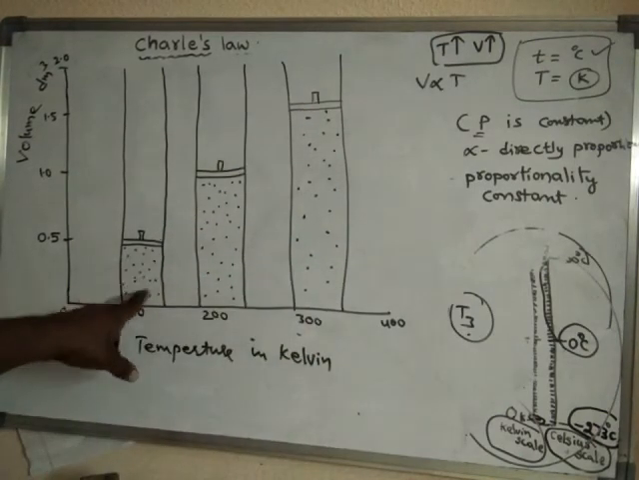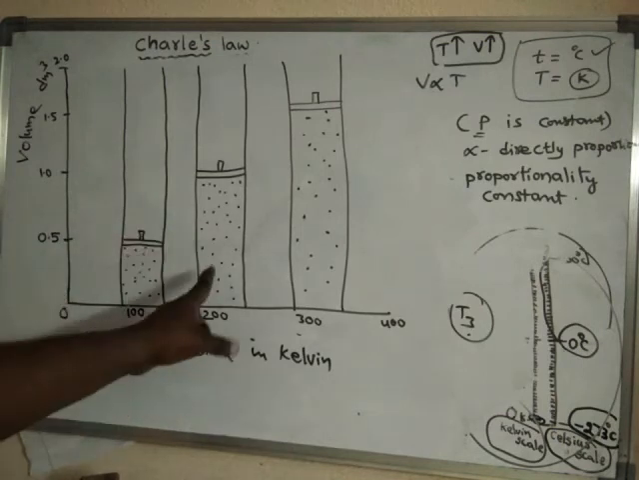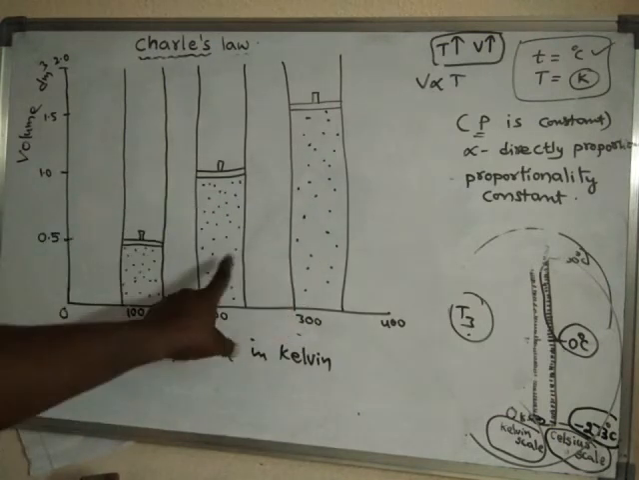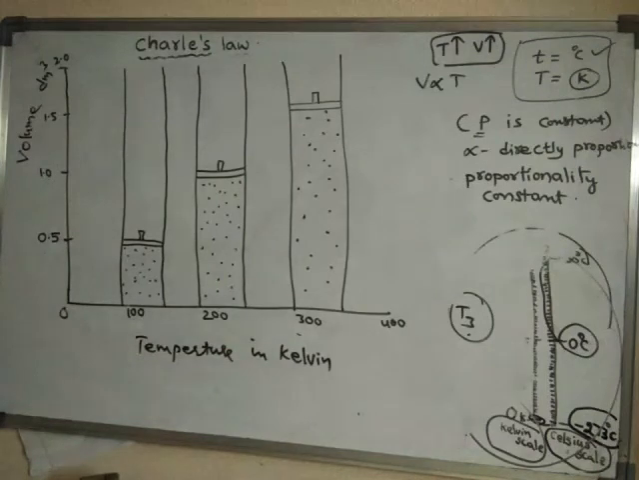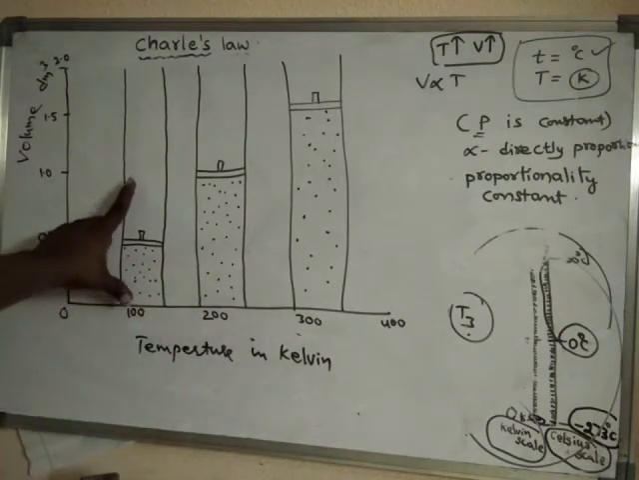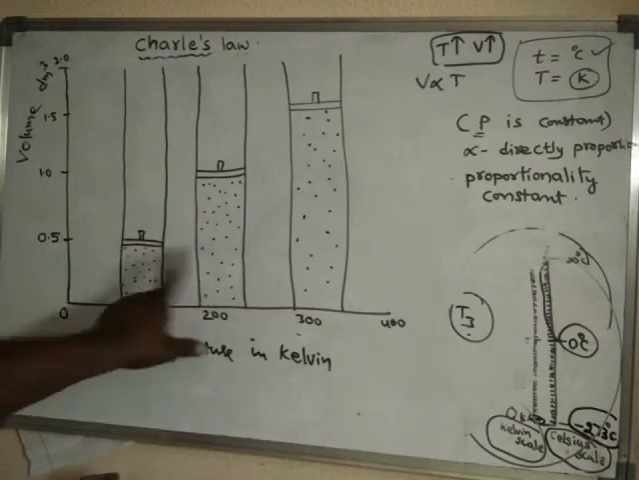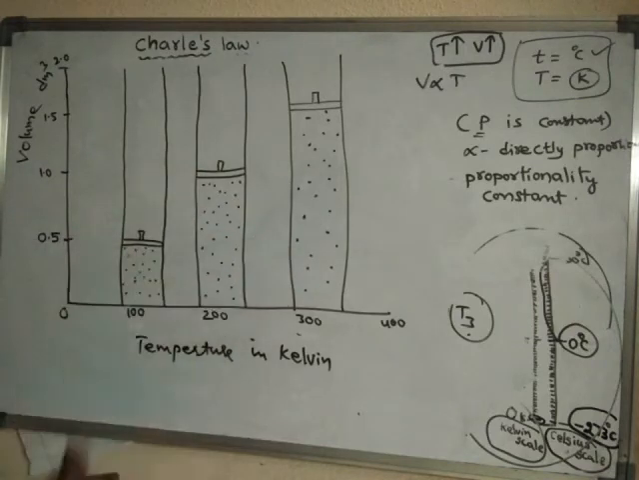So here, if 100 molecules are there, here also the same 100 molecules, here also the same 100 molecules. So that means the amount of gas is not changed. But what is changed here? When the temperature is changed, automatically the gas is expanded, and its volume is increased.